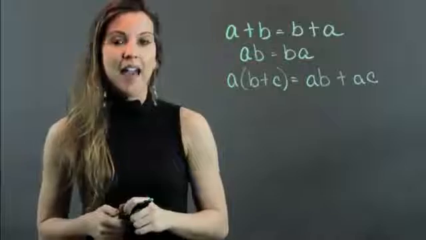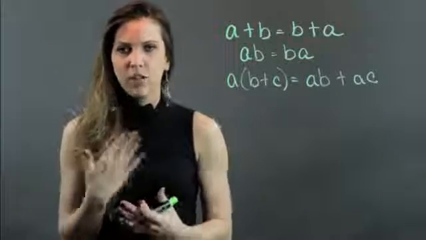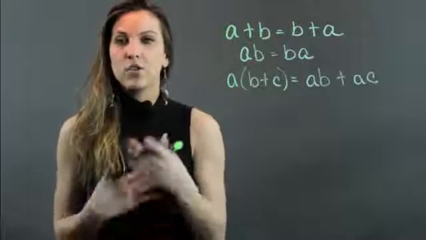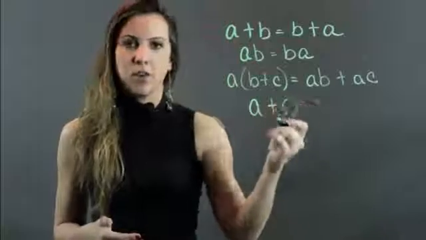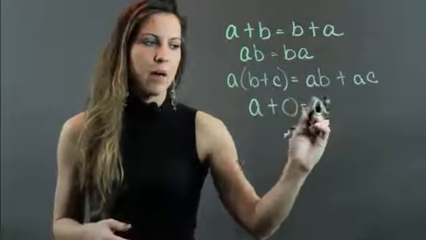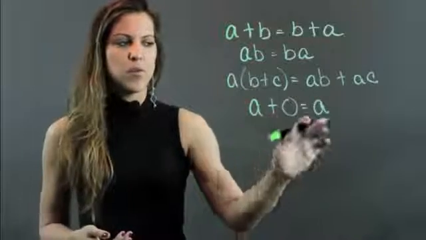Then I have the additive identity property. And if you think about identity, it means oneself. So we're always going to get the number or the value back to itself. And the way to do that when you're adding is, of course, to just add 0. Because if I add 0, I end up back with the identity of a. So the additive identity property says that if you add 0 to a number, you end up with that same number.